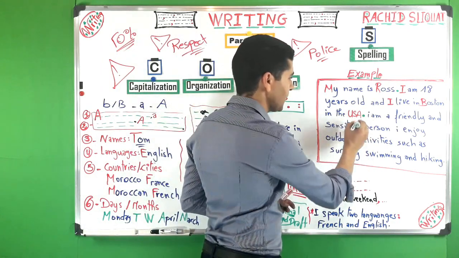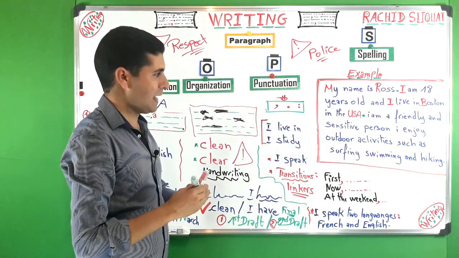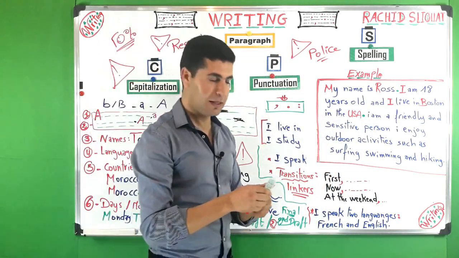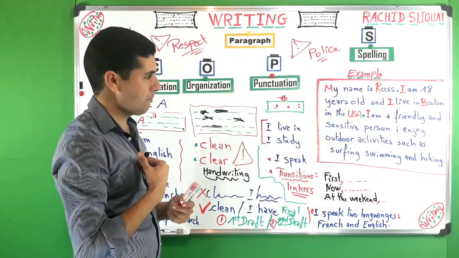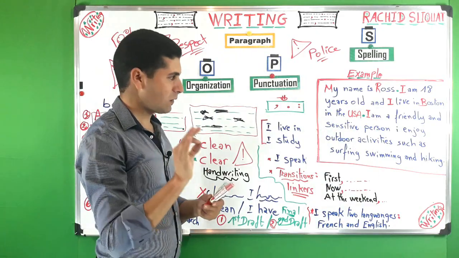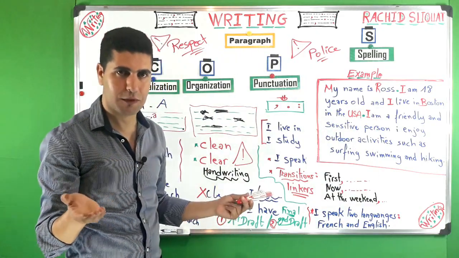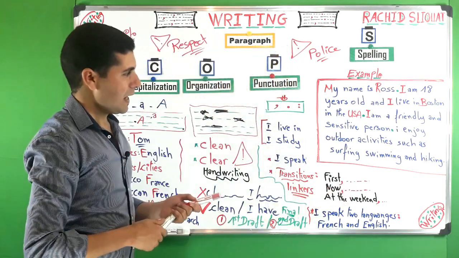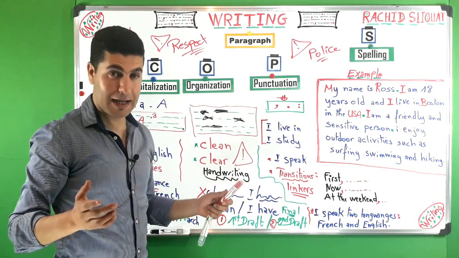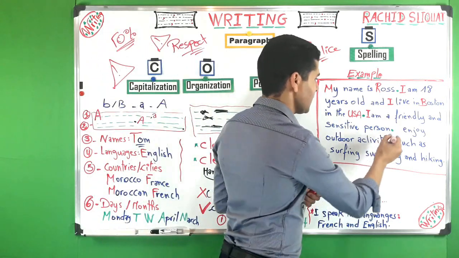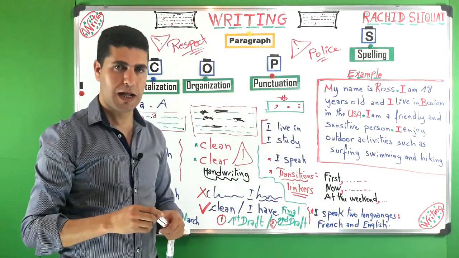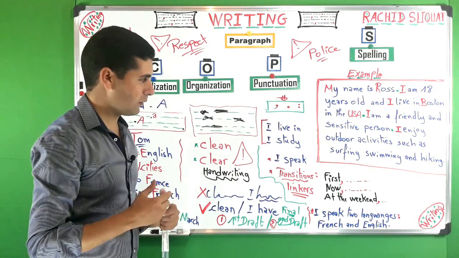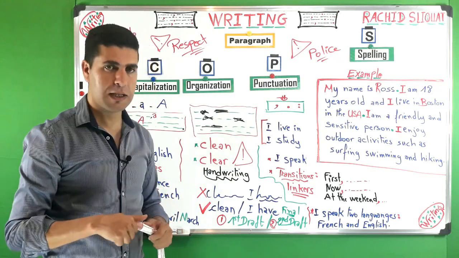Full stop. I am a friendly and sensitive person. The problem here again is with I. This is the end of the sentence. Full stop. Okay. I enjoy. I again capitalized. I enjoy outdoor activities such as surfing, swimming, and hiking.